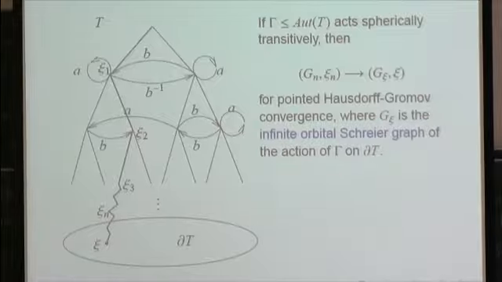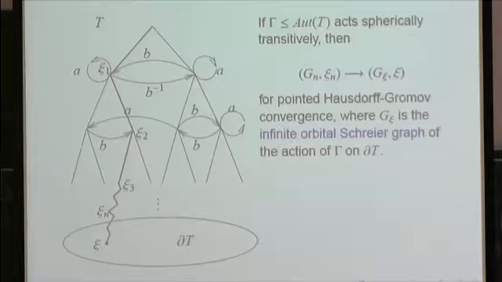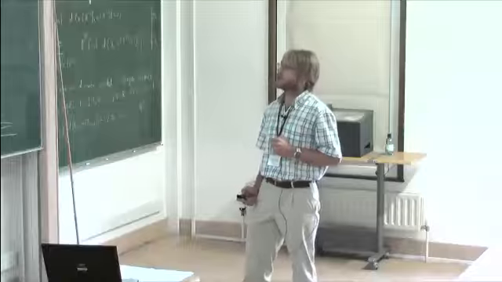Namely, given some point psi in the boundary of the tree, there is a natural choice of roots along the infinite ray in the tree corresponding to that point. And then the sequence of finite Schreier graphs rooted at these vertices converges in the Hausdorff-Gromov topology to the orbital Schreier graph containing the point psi in the boundary.